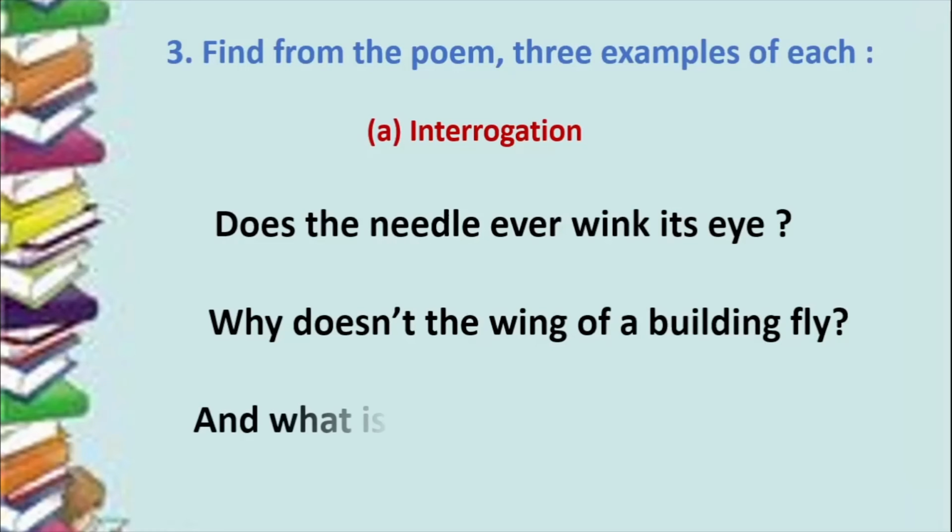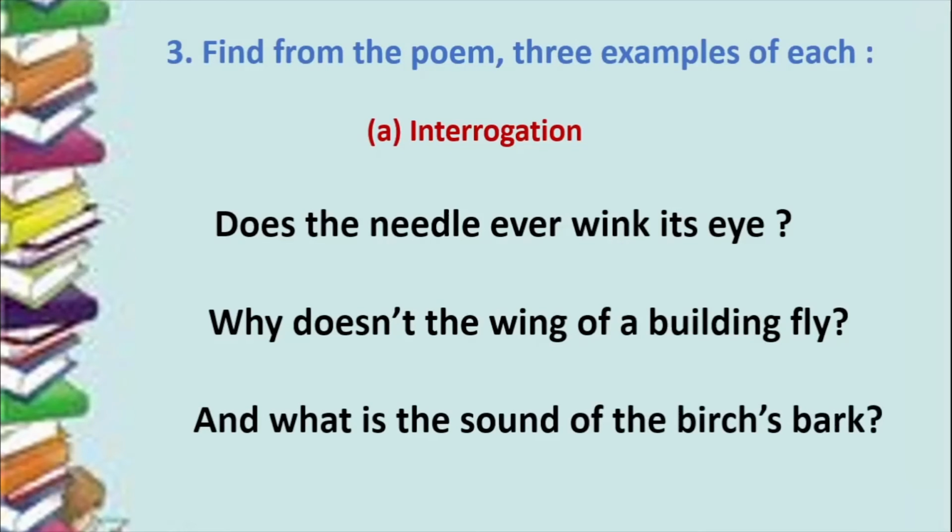And the third example here for interrogation is, what is the sound of a birch's bark? So a dog can bark, but a birch is a tree which of course obviously cannot bark. So these are some examples, 3 examples to be precise, from the poem for interrogation.